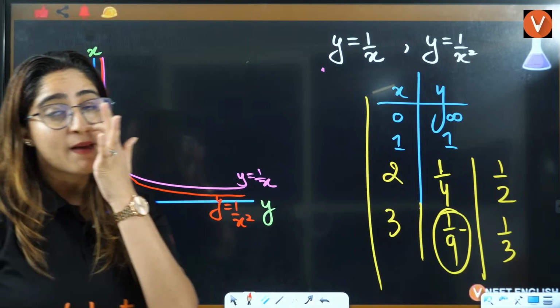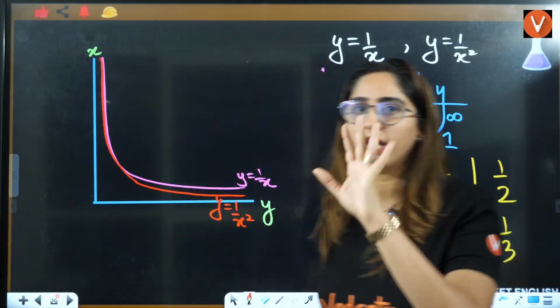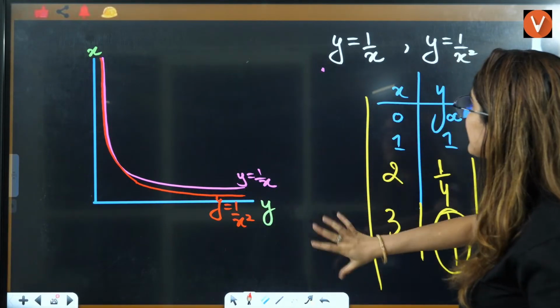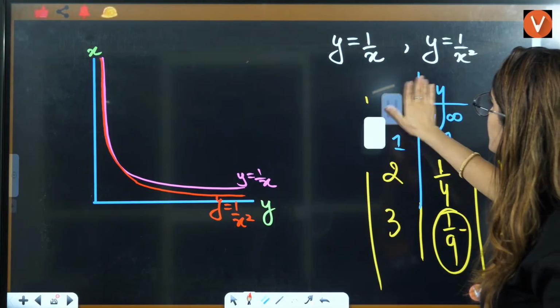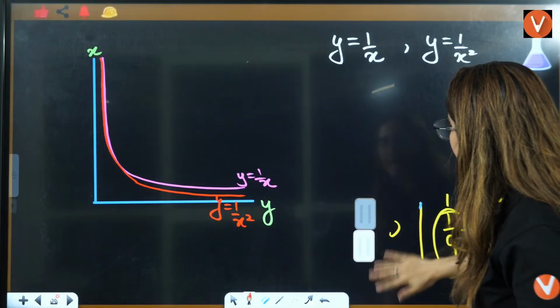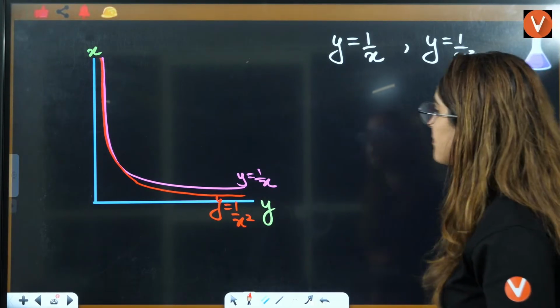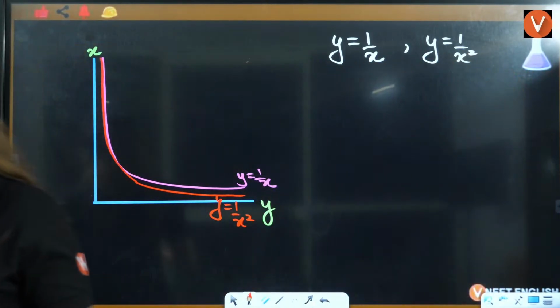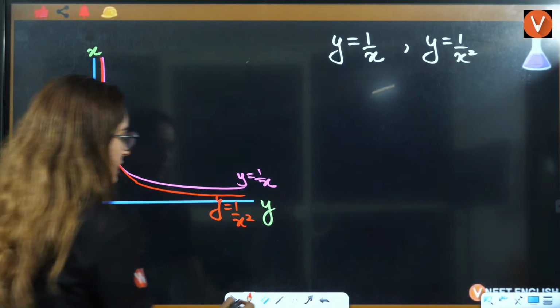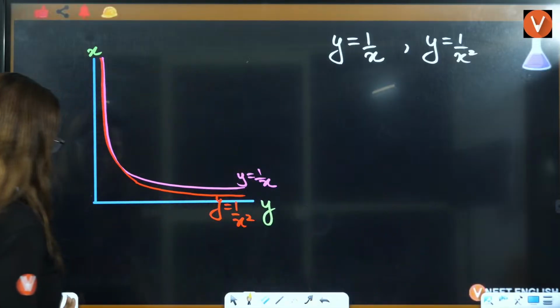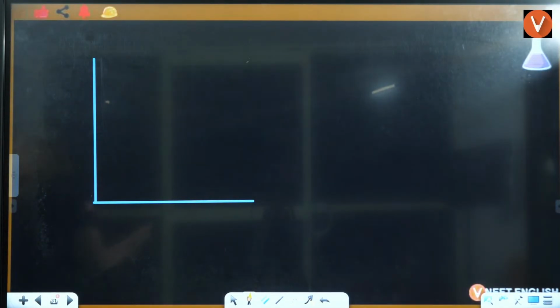Ma'am, what we need to know for chemistry, you just need to know one thing: that the graph of x is equal to 1 by y and the graph of x is equal to 1 by x square, that is exactly the same graph. Now, let us see the last graph here, that is a hyperbola kind of graph.